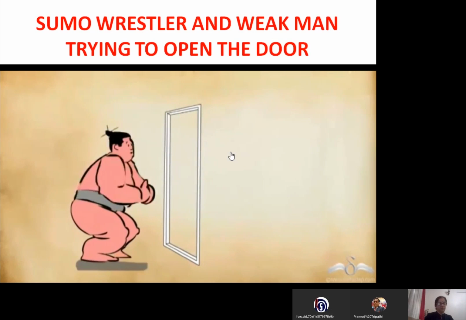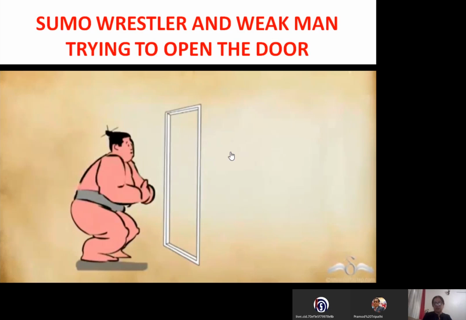See what you have observed, right? This sumo wrestler and that thin small man are both trying to break open the door. Maybe there is something inside and they don't have keys, so they want to break it open directly. Now in that case the sumo wrestler was able to open the door, but not that man. Whereas the thin, weak person, when he was trying to open it, rather got hurt. Now why so?